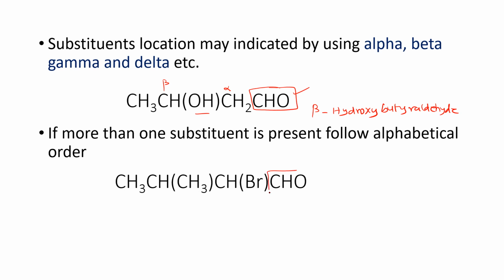If more than one substituent is present, then as usual we have to follow alphabetical order. So here this is the functional group. The carbon attached to the functional group is the alpha carbon, then the second carbon is the beta carbon, and the third carbon is the gamma carbon. How can we name this? Anybody? Is it alpha bromo, beta methyl butyraldehyde? Alpha bromo, good. Beta methyl, very good. Beta methyl butyraldehyde. Very good. Okay, this is the common nomenclature.